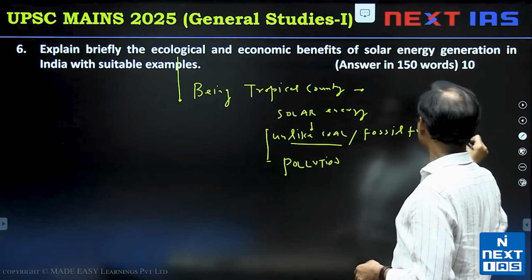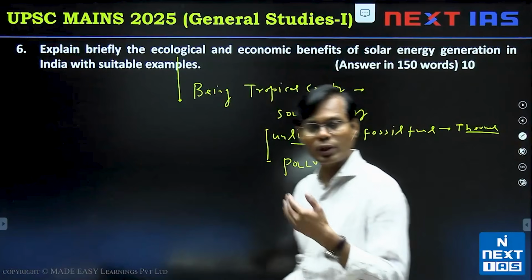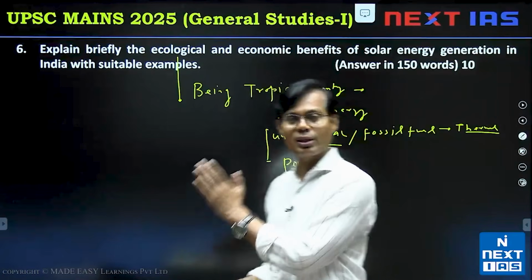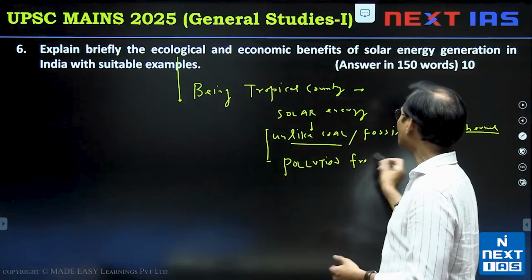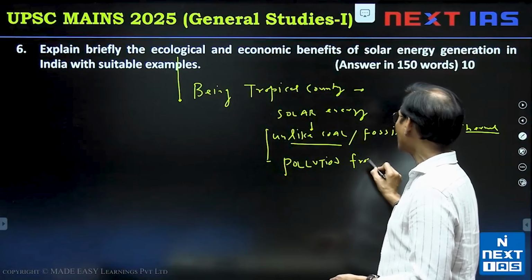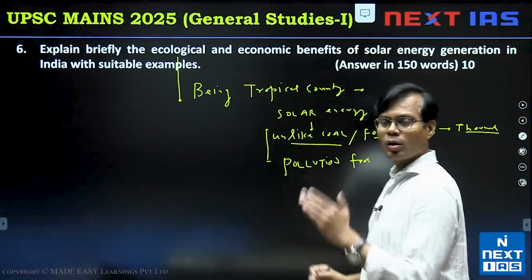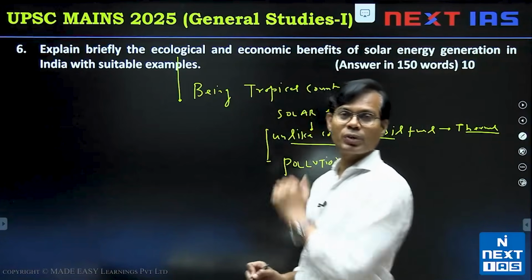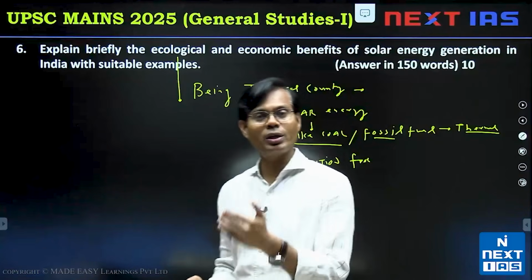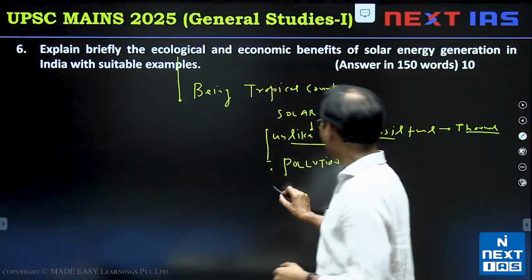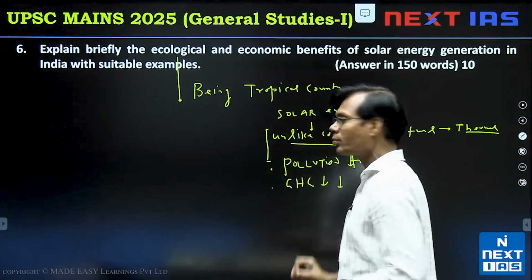If we just produce thermal power by coal, then there is too much pollution, sulfur dioxide and so on. But with solar, it is almost pollution free, or a reduction in pollution. So, in relation to fossil fuel, less pollution or almost free from pollution. And the second point you can note down is carbon emission or greenhouse gases. So greenhouse gases reduction, pollution reduction.